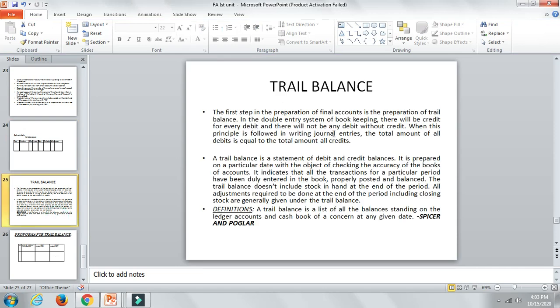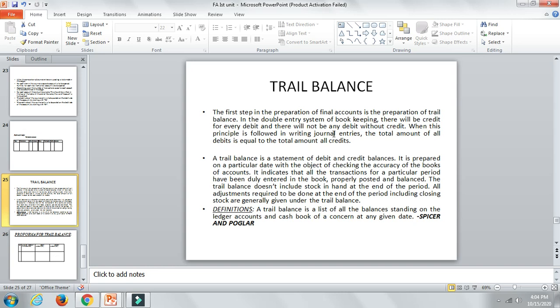Now, a trial balance is prepared to know the arithmetical accuracy. That means how accurately we have done our journal entries, ledger accounts and all. Because the entire month's transactions are recorded in the journal and ledger. If you have done journal entries and ledger properly, then your trial balance will be right. If you have made a mistake somewhere, for example instead of paying cash you showed that you received cash, there will be an error. That is the reason a trial balance is prepared.